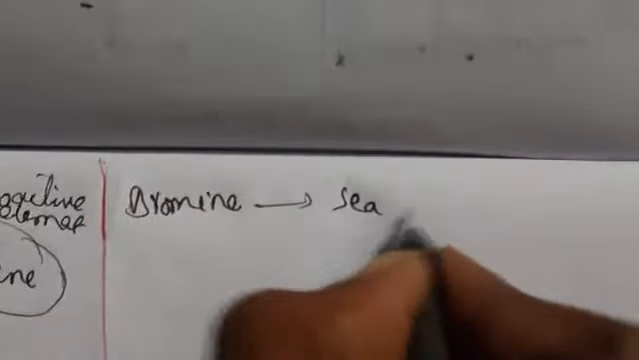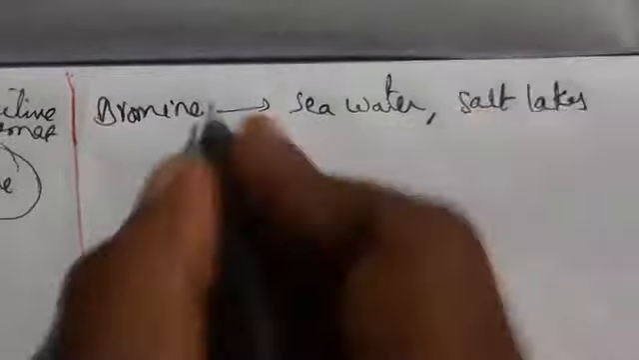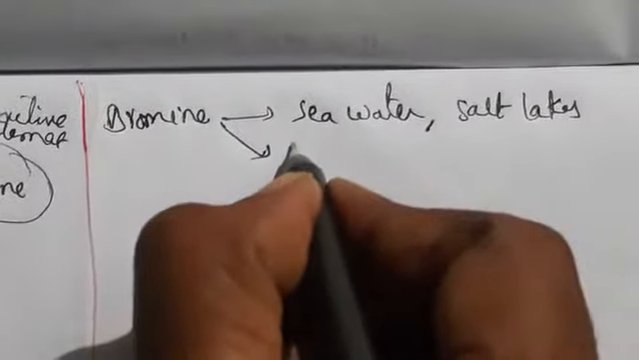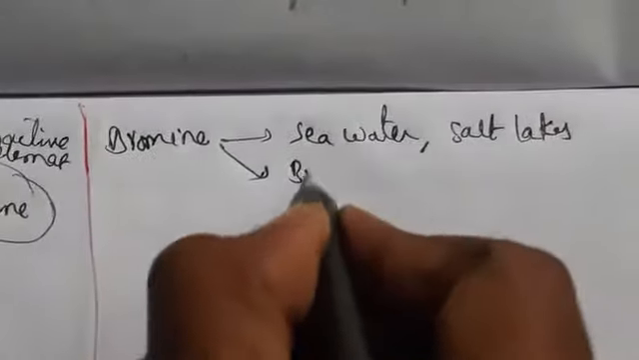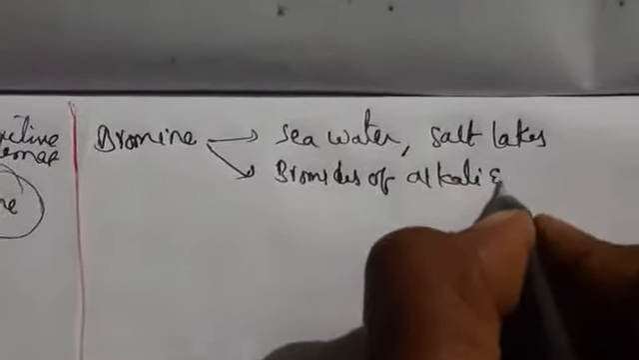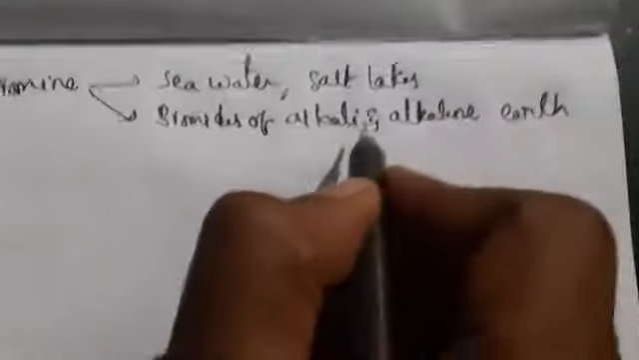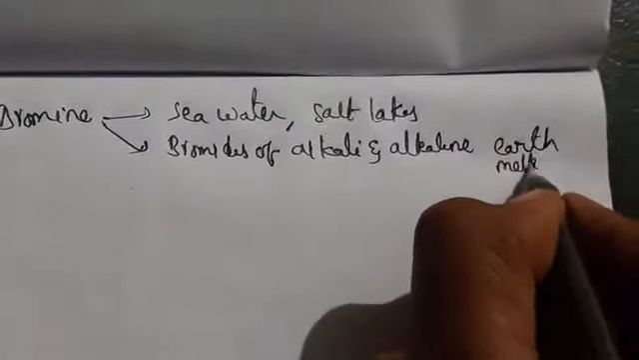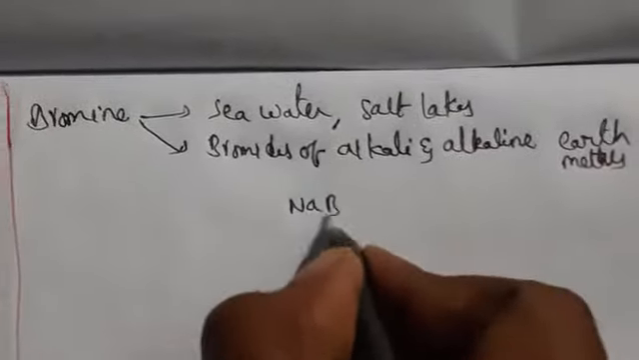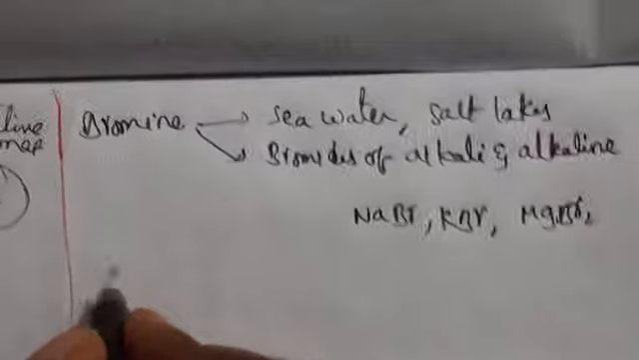Now bromine. Bromine occurs mainly in seawater and salt lakes, and also as bromides of alkali and alkaline earth metals, that is s-block elements, group 1A and 2A elements, such as NaBr, KBr, MgBr2.